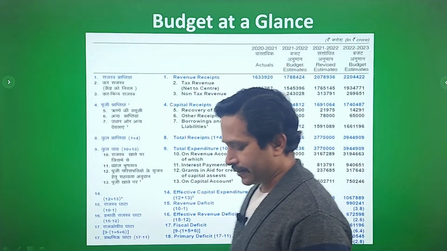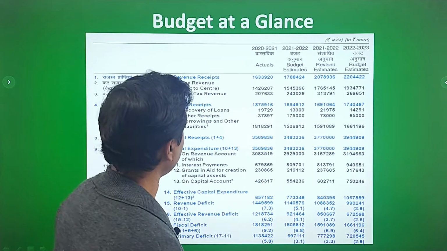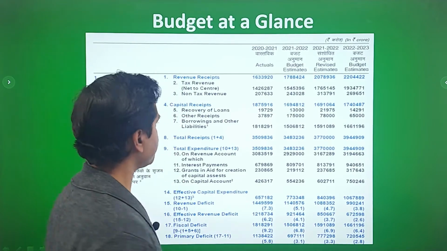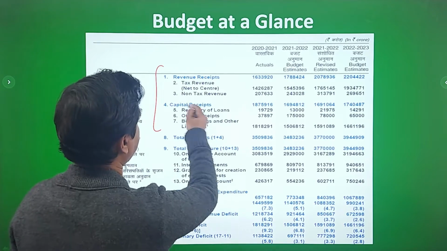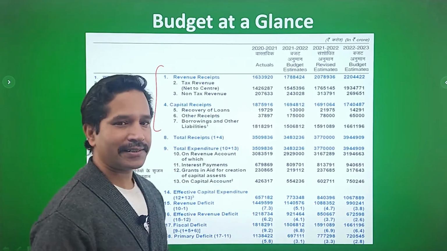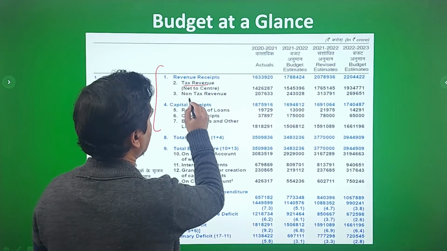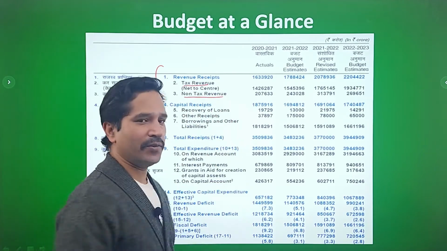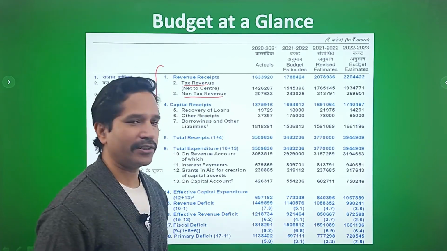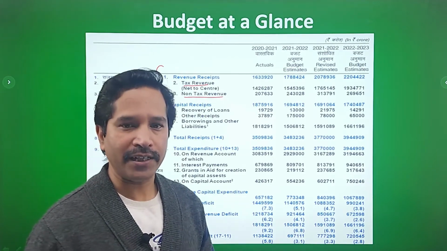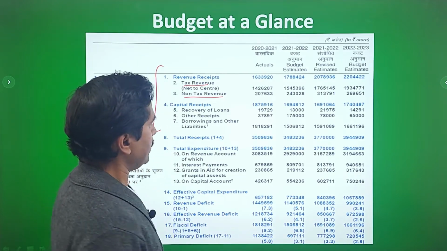So dear students, if you see, the budget has two accounts. One is a revenue account, another one is capital account. So here there are revenue receipts and capital receipts. So revenue receipts, they comprise of tax revenue and non-tax revenue. Tax revenue, as you all know, is direct tax and indirect tax. Non-tax revenue includes government income from various sources, interest, fees and fines.